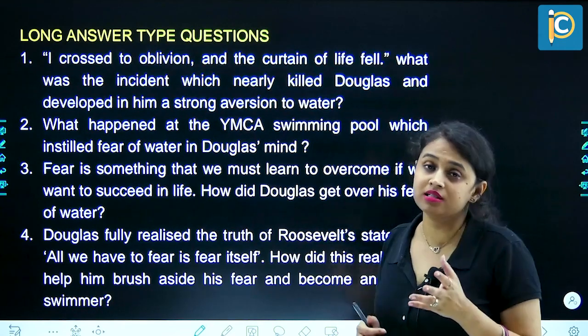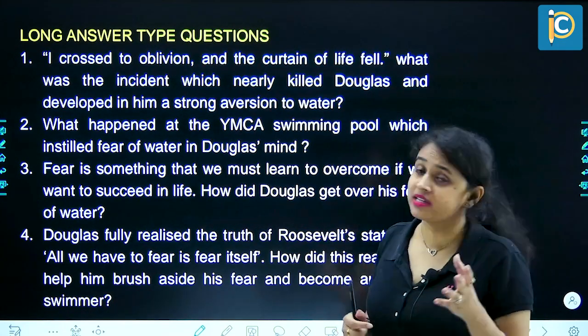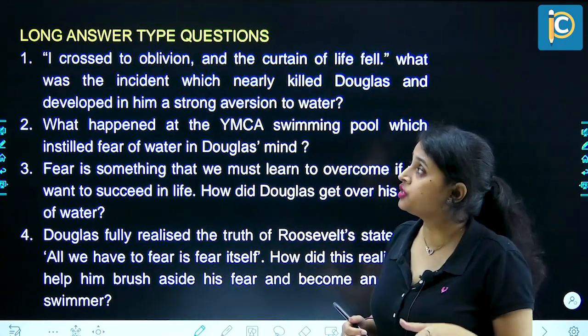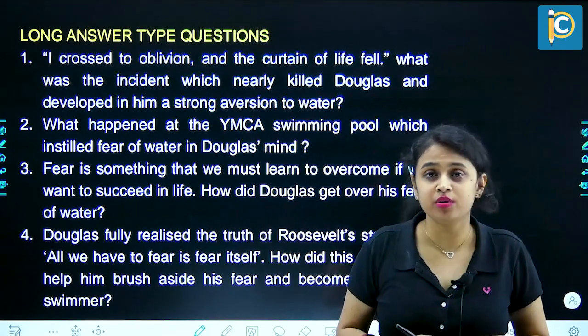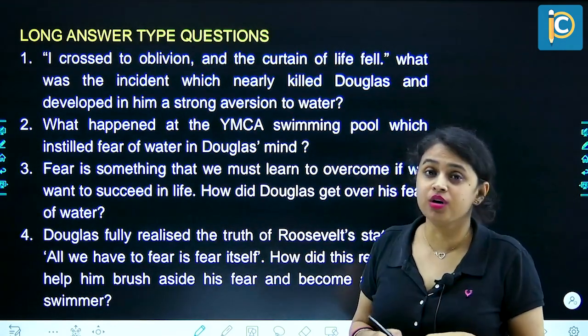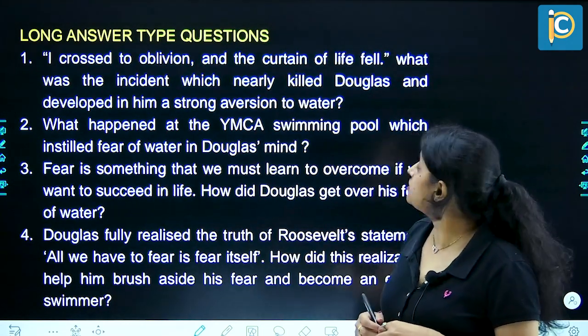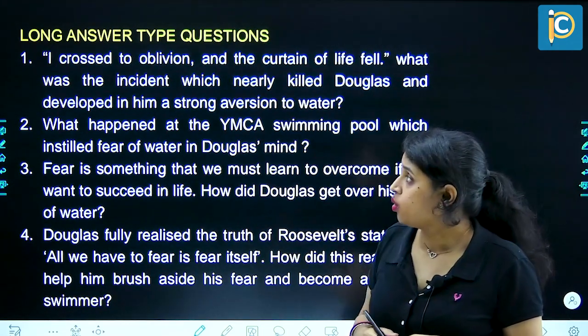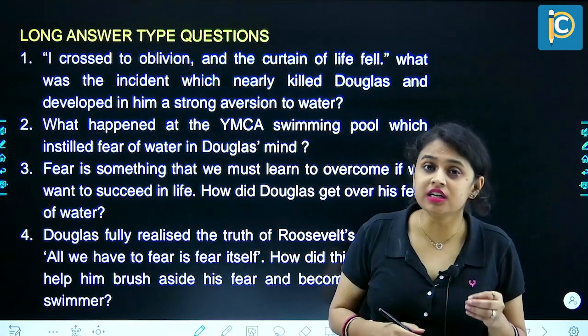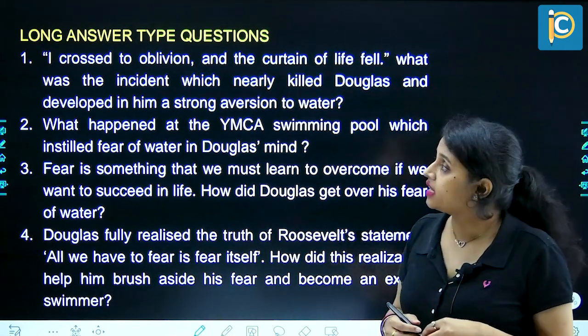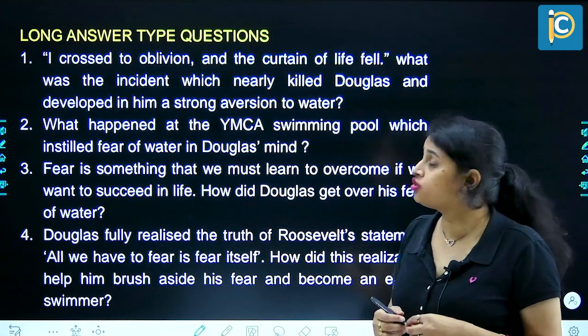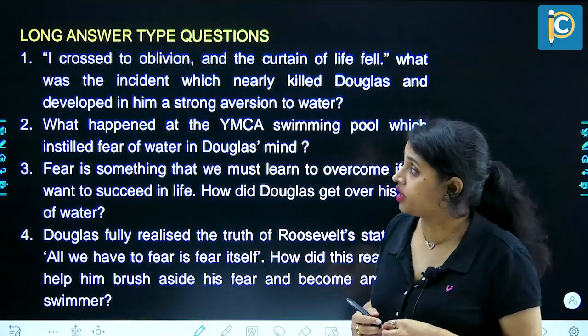Now, after discussing the short answer type questions, it is time for us to look at a few questions that have been asked in previous year board examinations by CBSE under the section long answer type questions. Question number 1. I crossed to oblivion and the curtain of life fell. What was the incident which nearly killed Douglas and developed in him a strong aversion to water?